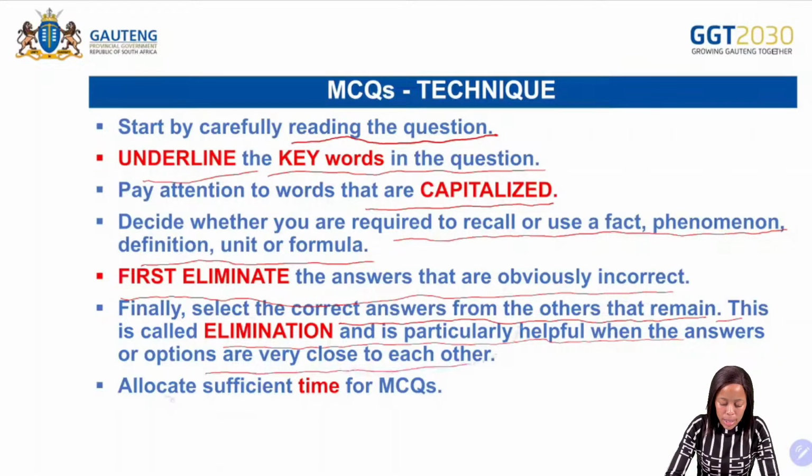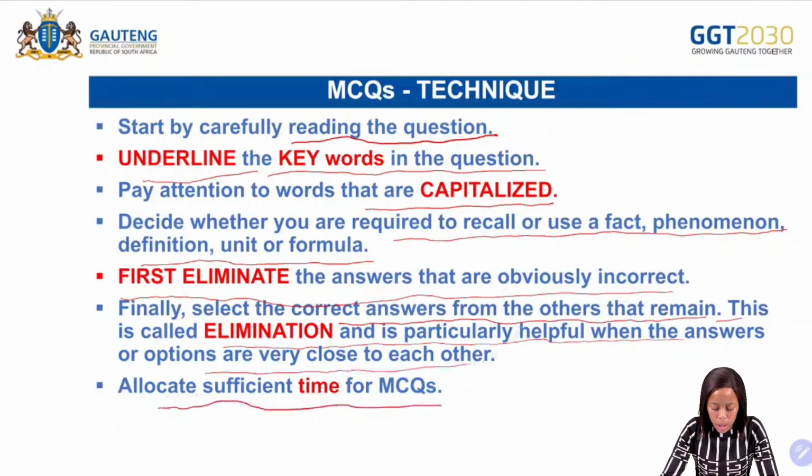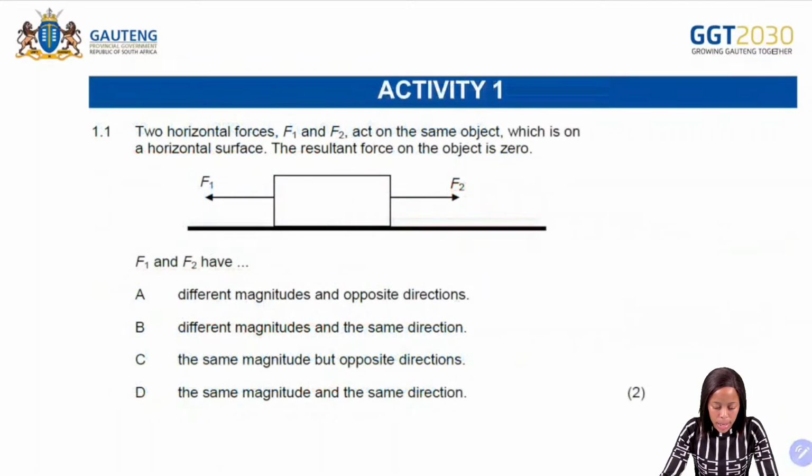Then the last one, it says you need to allocate sufficient time for multiple choice questions. So if you have 20 multiple choice questions and they are 2 marks each, then it means that you can allocate at least 2 minutes for each multiple choice question there. Okay, next one, we have an activity here.